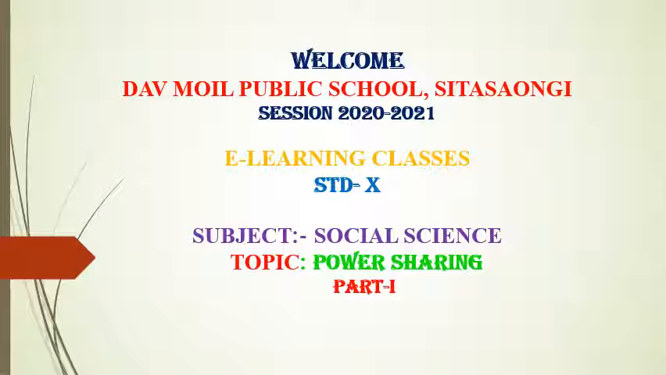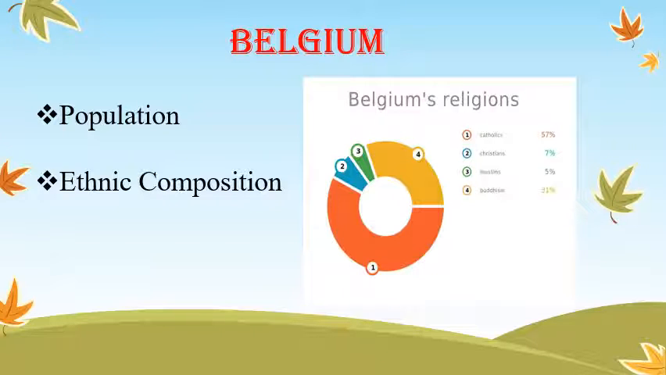Students, today I will take the revision of the power sharing part first. So let's start our today's online session. In this lesson we will discuss the comparison between Belgium and Sri Lanka with respect to power sharing, then population, ethnic groups, geographical composition, and so on. Okay, first of all, Belgium.